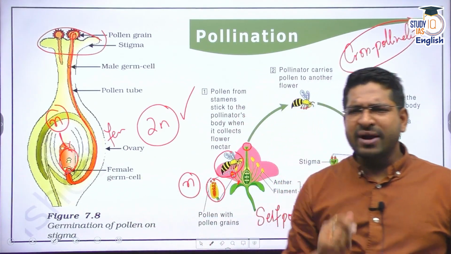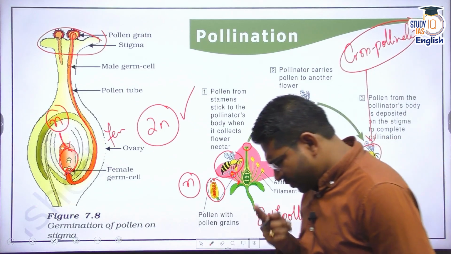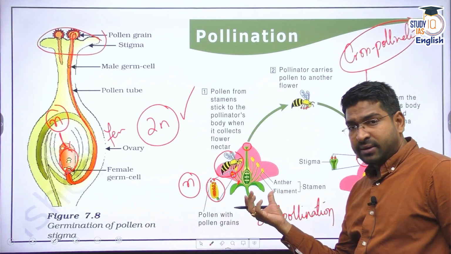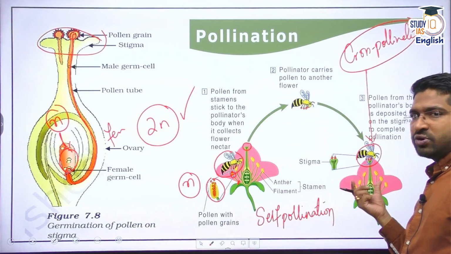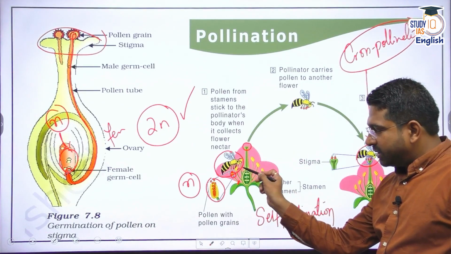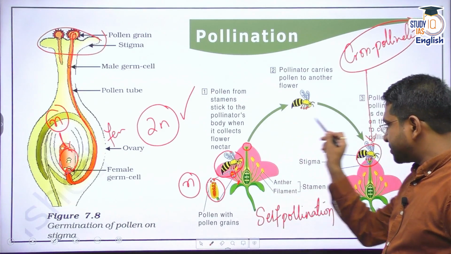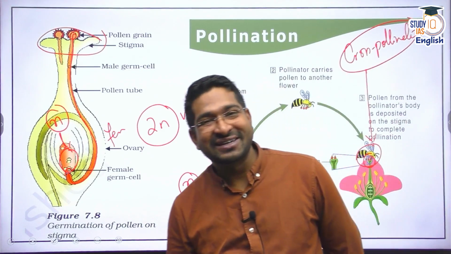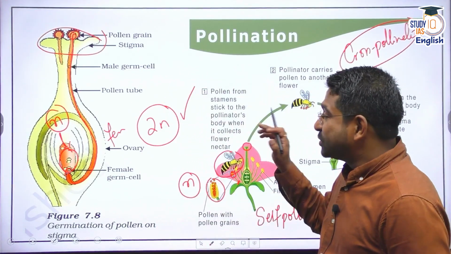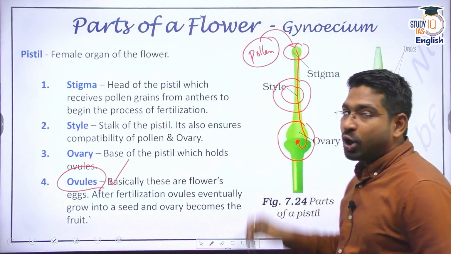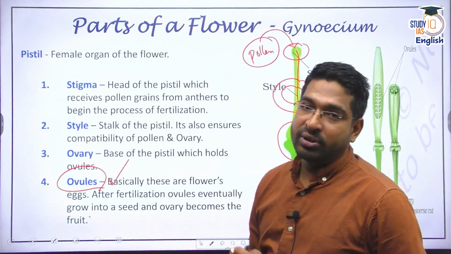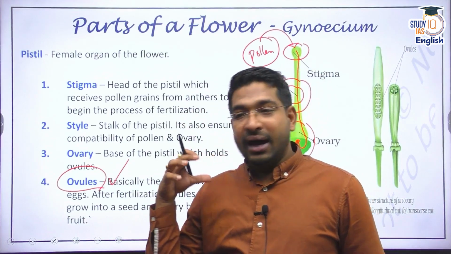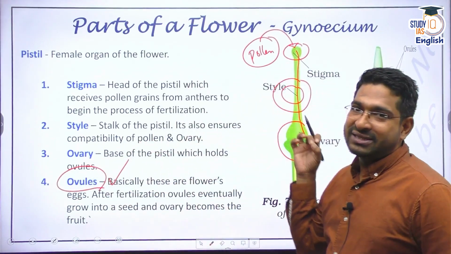Clear? Now, there can be one doubt in your head, right? Imagine this is a rose flower, and imagine this is a marigold flower, and this bee brings pollen from a rose to marigold. Will pollination occur? No, pollination will not occur, right? That is why the job of this style is to ensure only the correct pollen. That style basically is like a filtering mechanism. It does not allow other pollen to pollinate other flowers. All right.